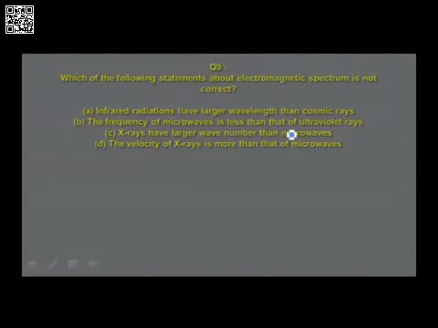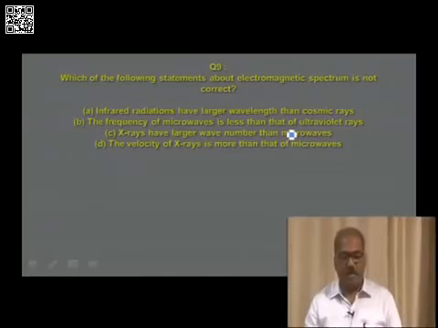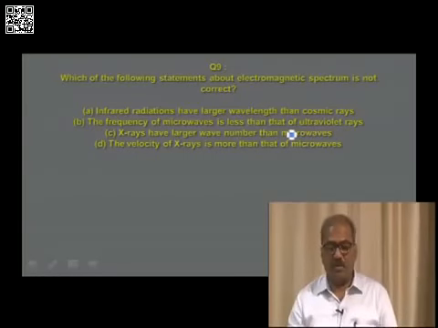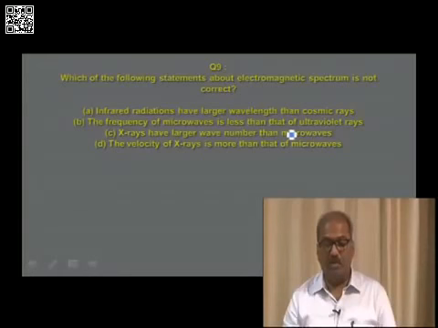Which of the following statements about the electromagnetic spectrum is not correct? Option A: infrared radiations have larger wavelengths than cosmic rays. Option B: the frequency of microwaves is less than that of ultraviolet rays. Option C: X-rays have larger wavelength, larger wave number than microwaves. Whereas option D talks about the velocity of X-rays being more than that of microwaves. The question is about the incorrect answer.